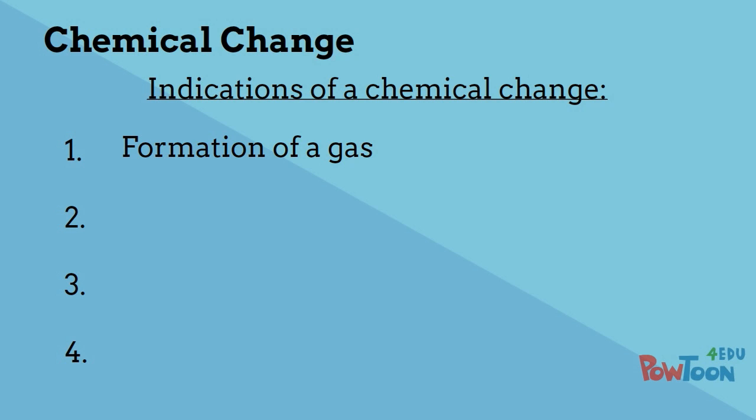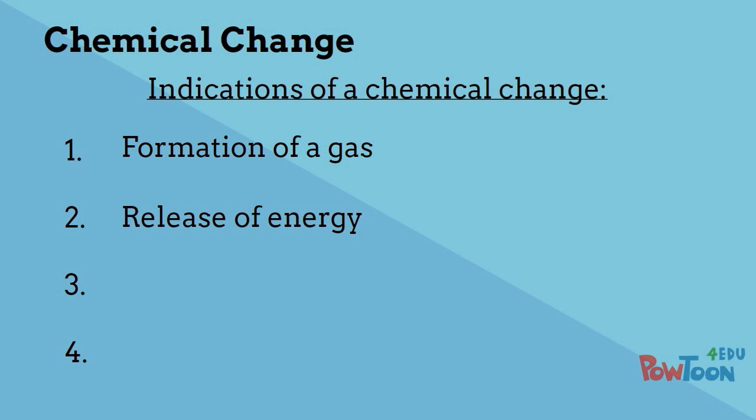The second indication of a chemical change is the release of energy. This can be observed in several different ways. For example, the reaction of phosphorus and oxygen produces bright light. Other reactions may release energy that can be observed as heat or sound.